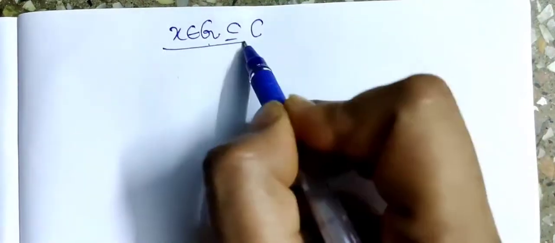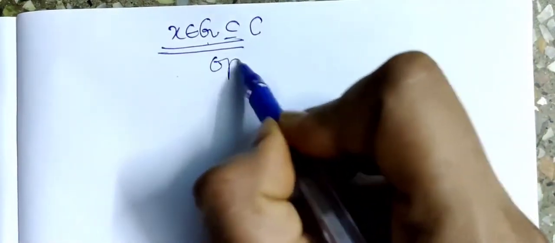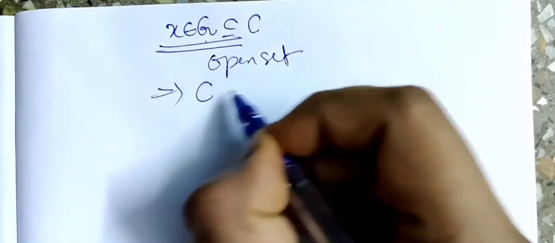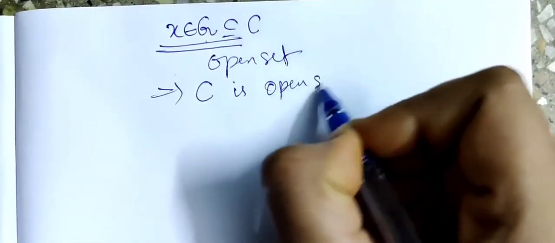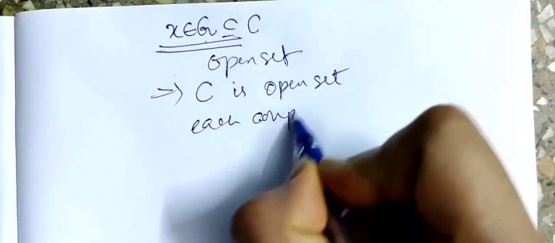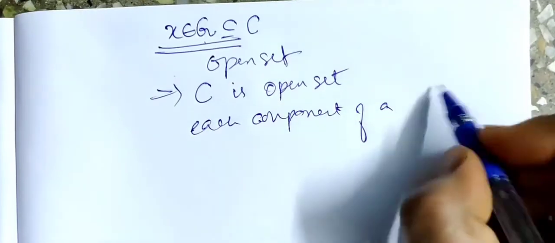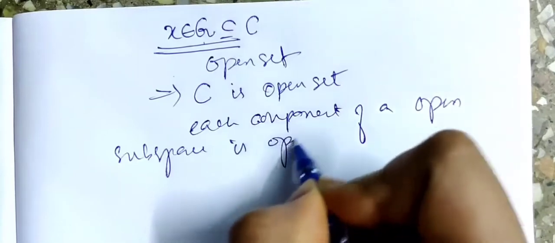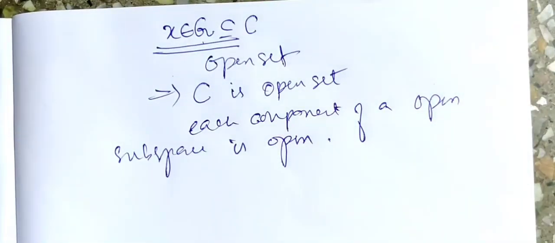Now this is the definition of an open set. Here the open set is C. That is, we have got that each component of an open subspace is open. Right? Till now we proved this for an open subspace of a locally connected space, right?